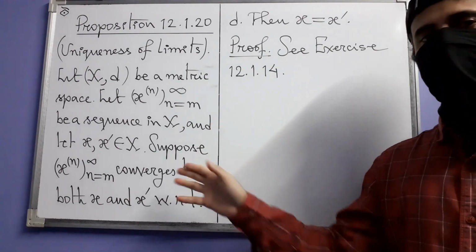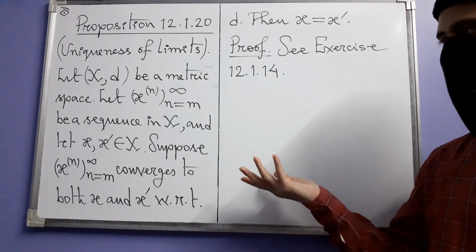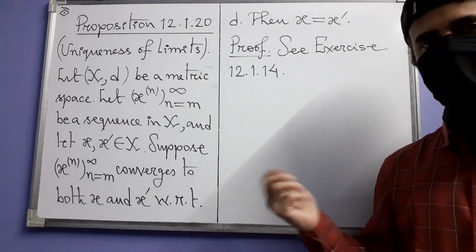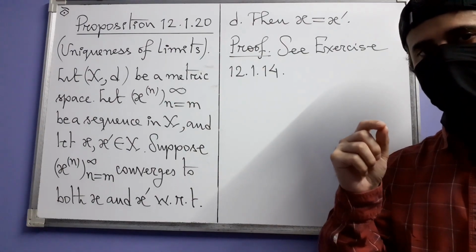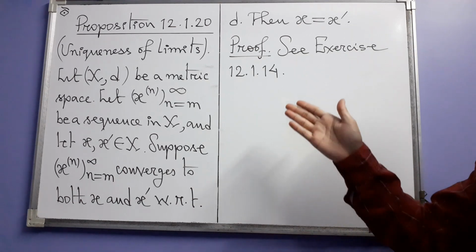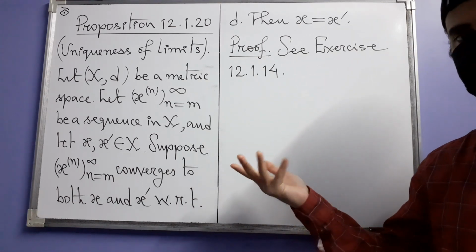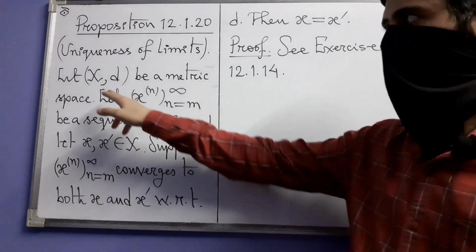Next we have this proposition, uniqueness of limits. It's a fact that we have already seen for sequences of real numbers, that when such a sequence converges to a real number, that real number is unique. That same thing is true for convergence of sequences in a general metric space. So the statement just simply goes like this.